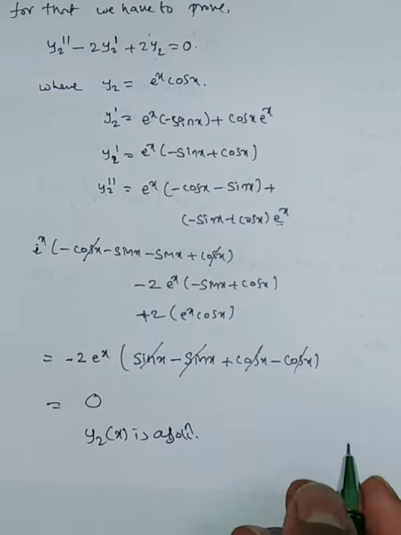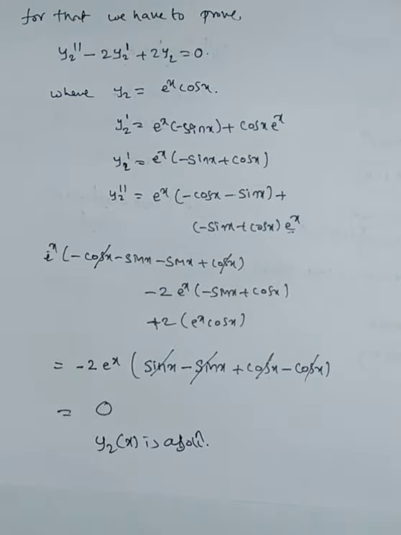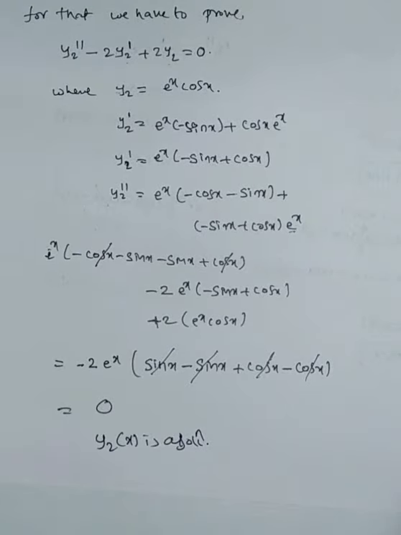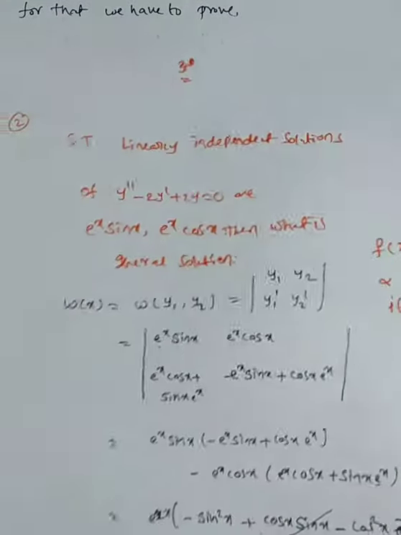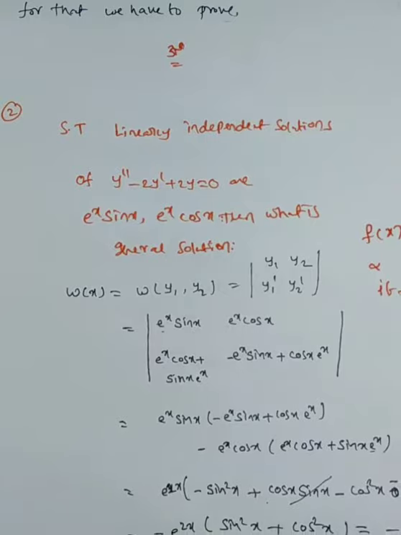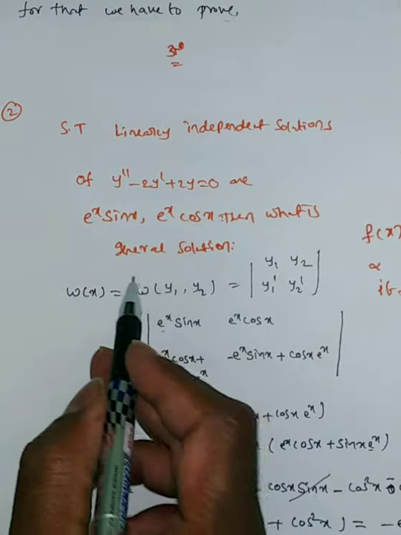Okay, now we proved y1 of x, y2 of x both are solutions of the given differential equation, and we proved those solutions are linearly independent. Now we have to write the general solution. In the problem they have given, write the general solution. How will we write the general solution?